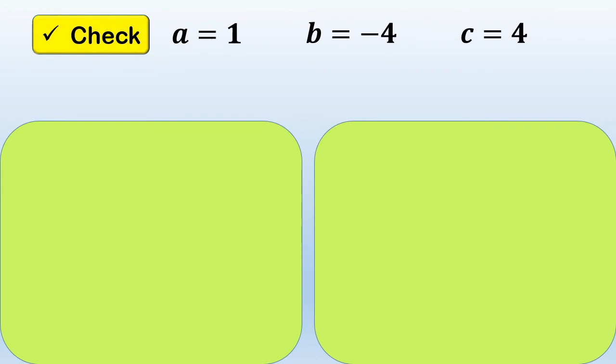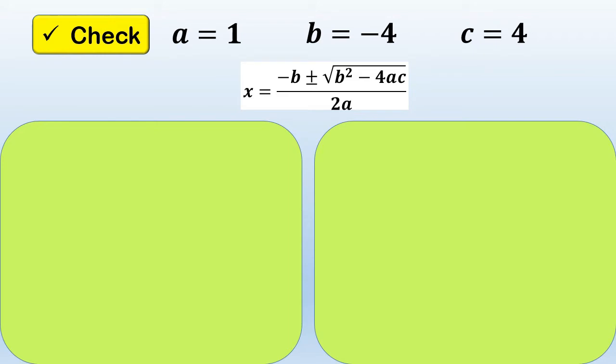Okay, so this can be checked by determining the roots of x squared minus 4x plus 4 equals 0 using any of the methods in solving quadratic equation. So, meron tayong 4 methods. Yun ay yung subtracting square roots, factoring, completing the square, and quadratic formula. So, at this moment, we are going to use the quadratic formula to identify the roots of the given equation. So, using the quadratic formula, let's identify the roots.